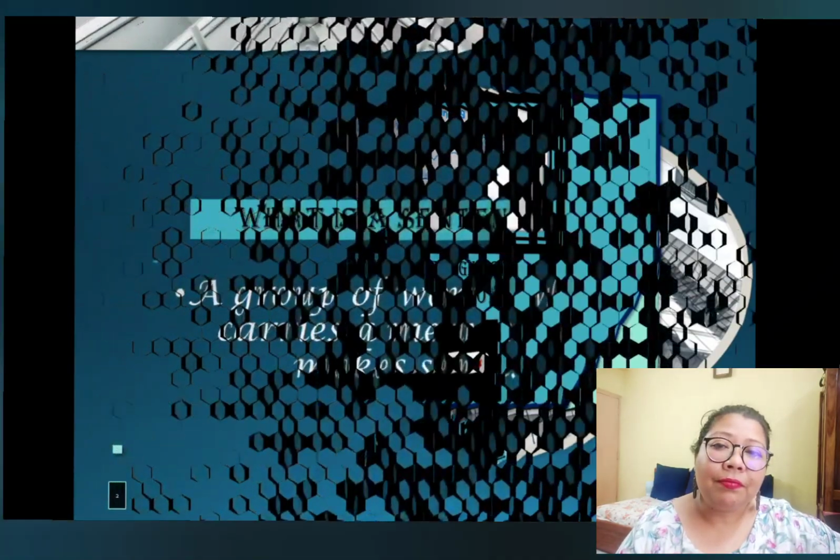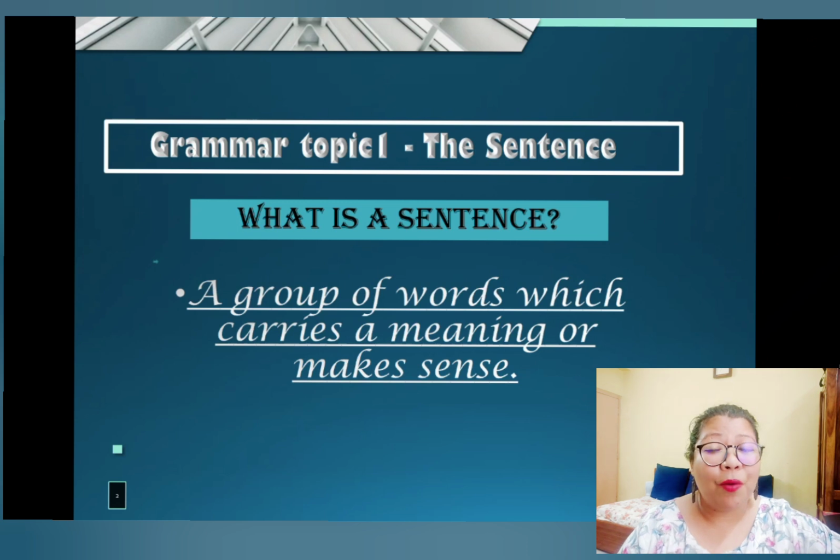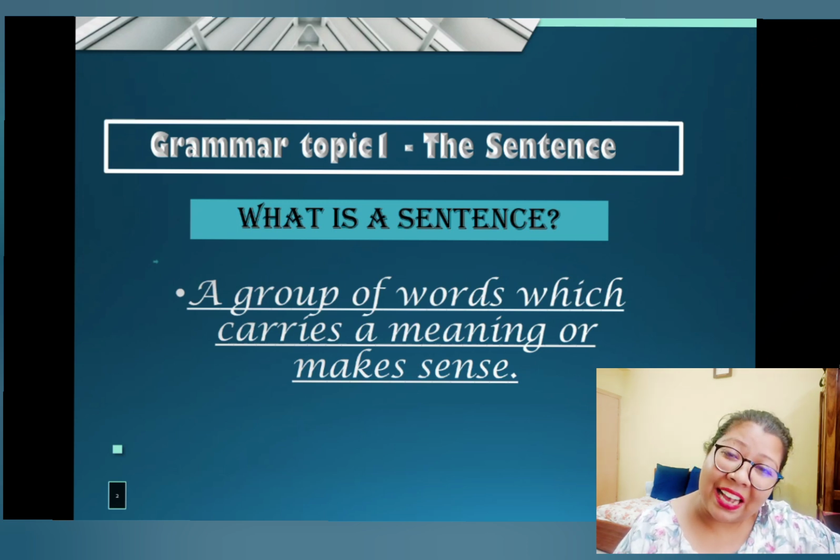So, a sentence is simply an arrangement of words in a manner that carries a meaning or makes sense, right? Only words arranged in a proper manner form a sentence and have to have a meaning. Can you call it a sentence?